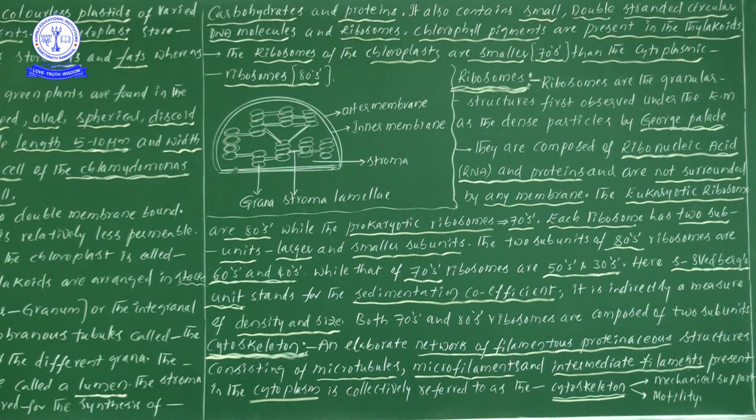From the motility point of view, motility means locomotion, as we see. And one more is mechanical support, which the cytoskeleton can also give.